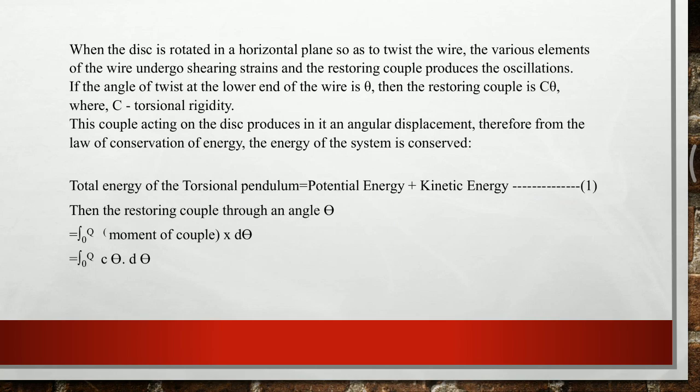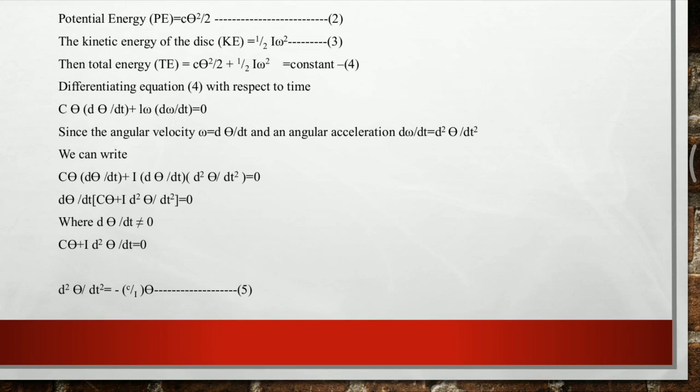Integration of x dx is x to the power of 1 plus 1 by 1 plus 1, that is x to the power of 2 divided by 2, that is c theta square divided by 2. Therefore, the potential energy of the system is given by half c theta square, or c theta square by 2.